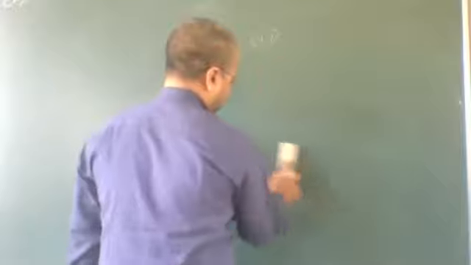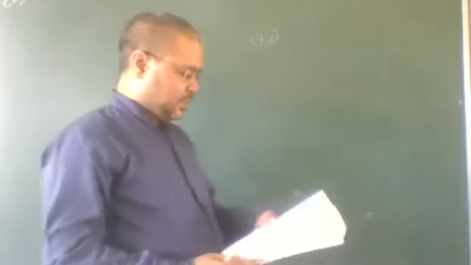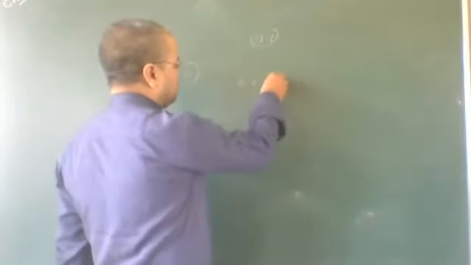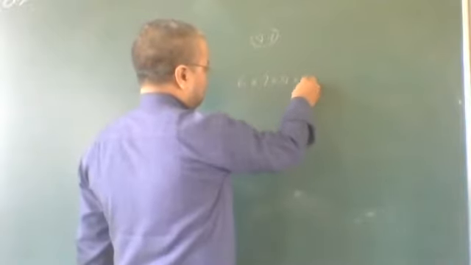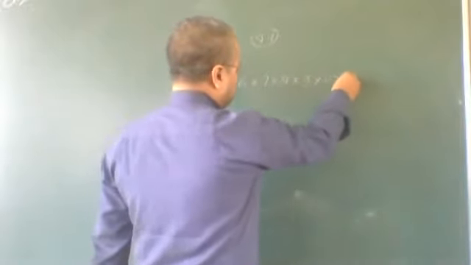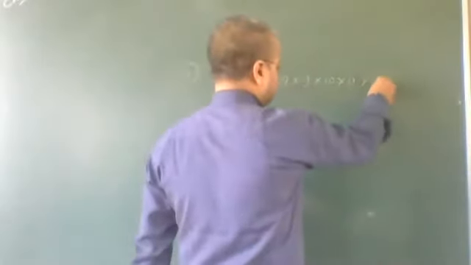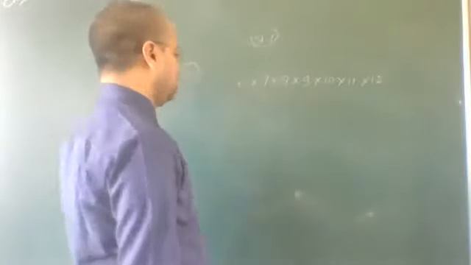The second part of the question: convert into factorials. Here the question is 6 into 7 into 8 into 9, 10, 11 and up to 12. Now what we can do?